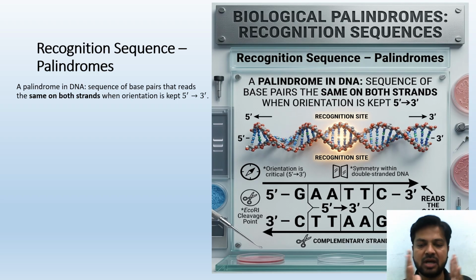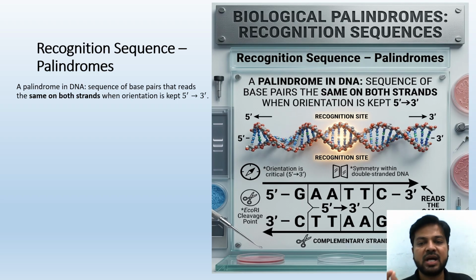In simple words, if it reads the same letters from the front and also from the back, it is called a palindrome. So, biological palindromes are recognition sequences. A palindrome in DNA is a sequence of base pairs that is the same on both strands when orientation is kept 5' to 3'.